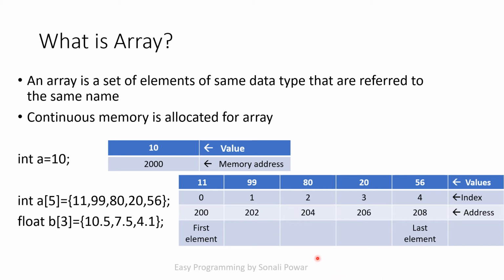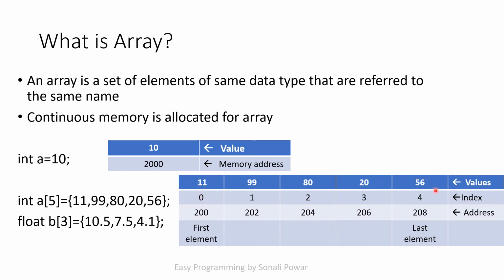Now the next thing is, how can I access a particular element? Through the index, I am able to access any element of my array. And the array index always starts with 0. It means at the 0th location of a is 11, and at the first location of a it's 99. So the array index always starts with 0, and through the index I am able to access any value from the array.